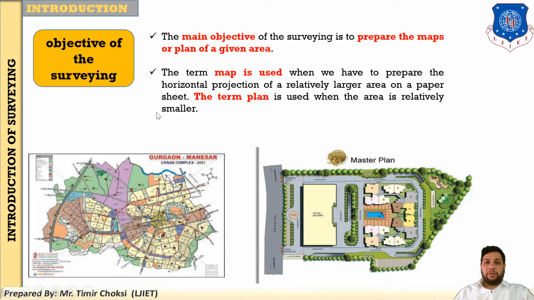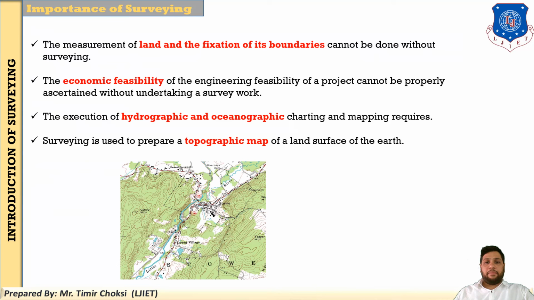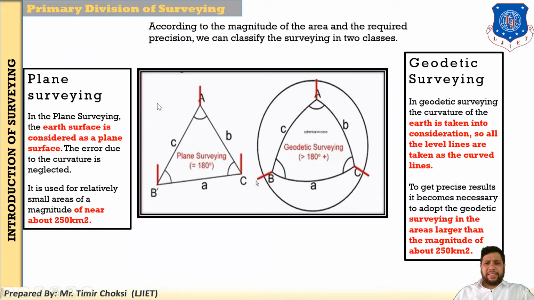It is like the objective. The major objective of surveying is to prepare the plan or map. Hence this is some of the importance of the survey. For example, you prepare the design as well as the plan and section, and in particular prepare the topographical map. It is part of the importance of surveying. Now student, this is the basic question. Okay, this is the most important part.